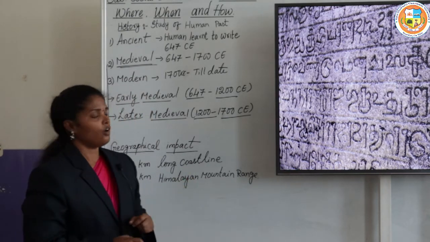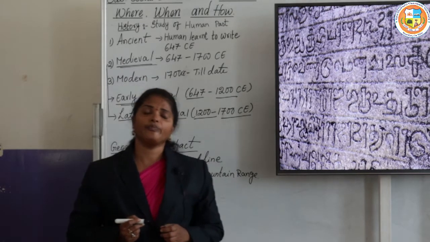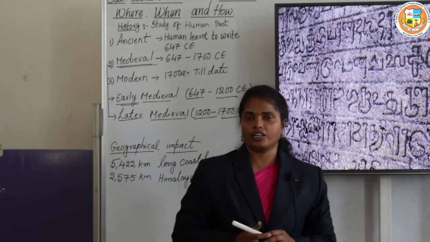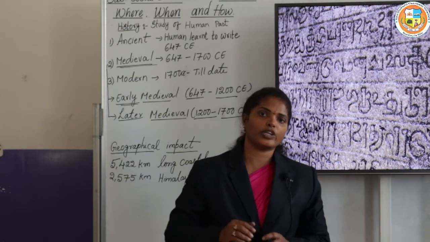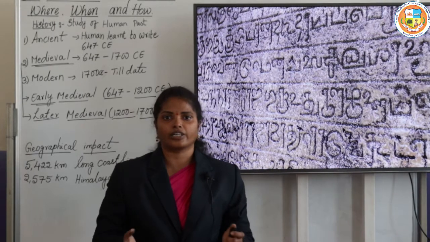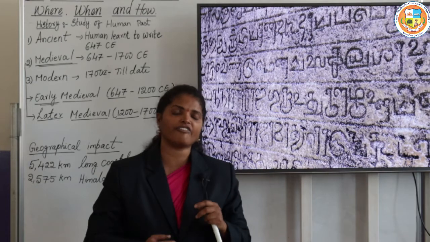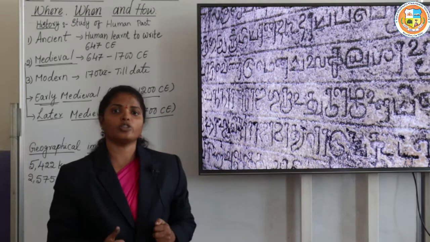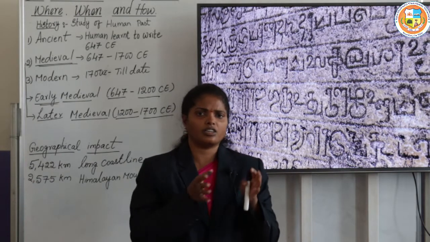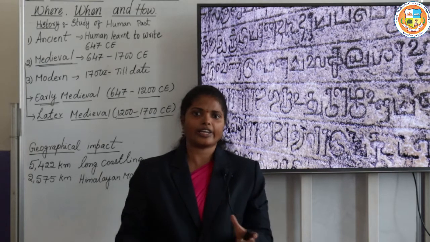The first thing that happened in the early medieval period is that, as I told you, Emperor Harshavardhana died. During that period, many of the kingdoms which were ruled by the emperor became independent. And these independent kingdoms started fighting with each other to prove their supremacy. So the early medieval period saw battles between the neighboring kingdoms.